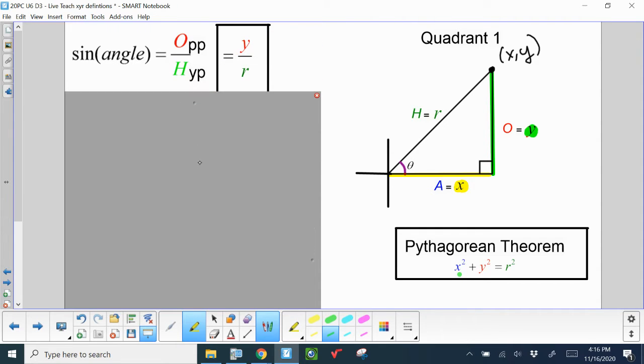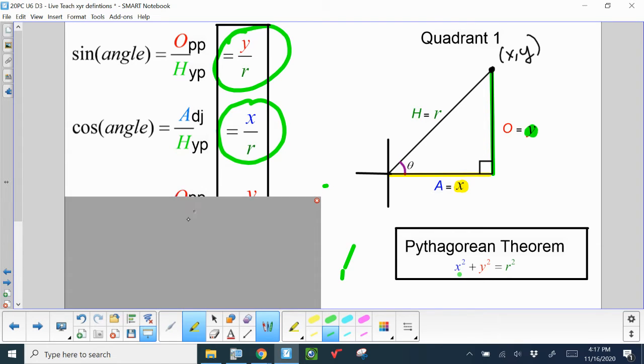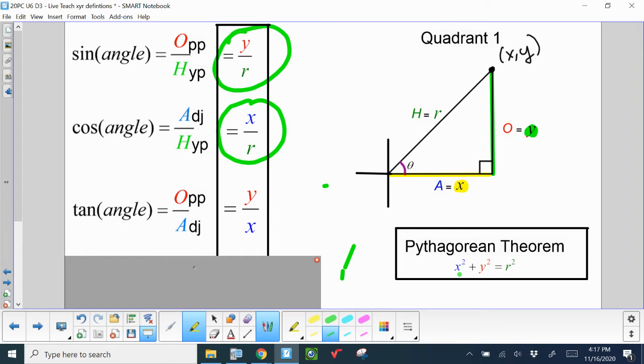And so what that does is that transforms my sine definition instead of opposite over hypotenuse. It translates into y and r. Y is the same thing as the opposite. The r is the same thing as the hypotenuse. So this definition for sine becomes really important moving forward. Cosine would be x over r because the adjacent is the x side and the hypotenuse is the r. And tangent is y divided by x.